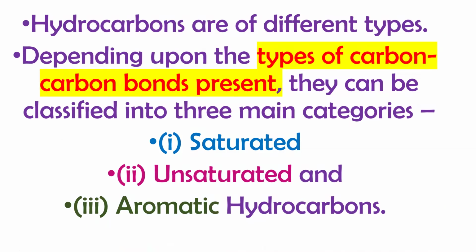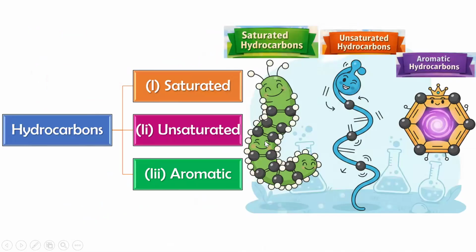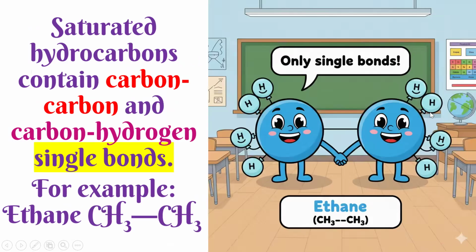Hydrocarbons are of different types. Depending upon the type of carbon bonds present, they can be classified into three main categories. So how are we dividing them? Based on the type of the carbon bond. The main categories are saturated, unsaturated, and aromatic. So what is a saturated hydrocarbon?